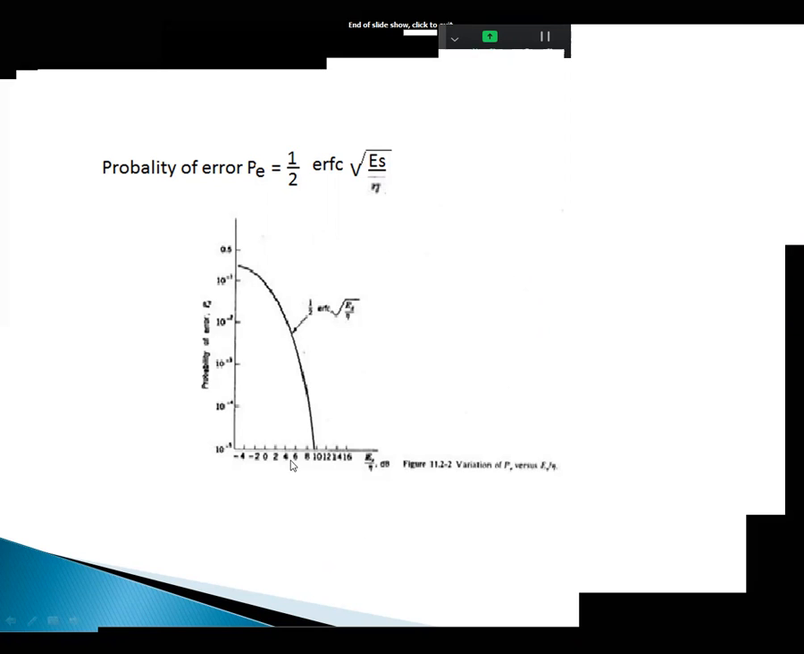So that is at Eb by N0 equal to 4. If you improve that parameter, it goes to 10 to the power of -4. 10 to the power of -4 means 1 in 10,000, and Eb by N0 is equal to 8. See this analysis.